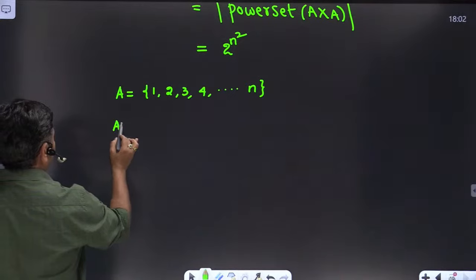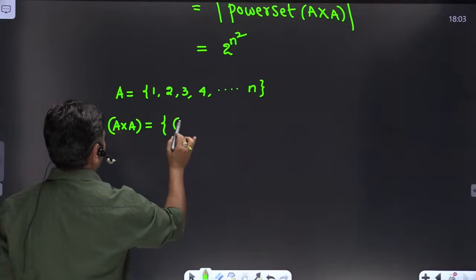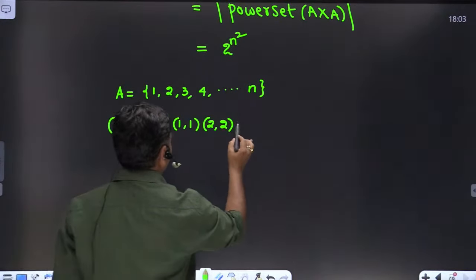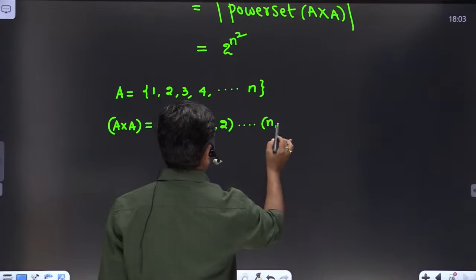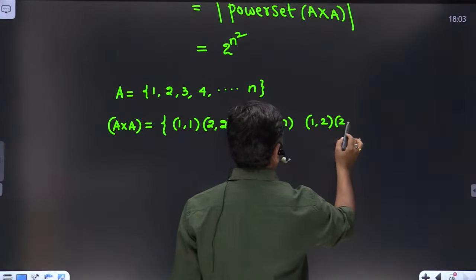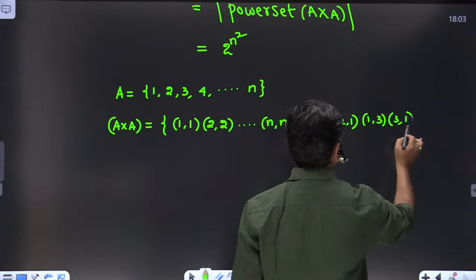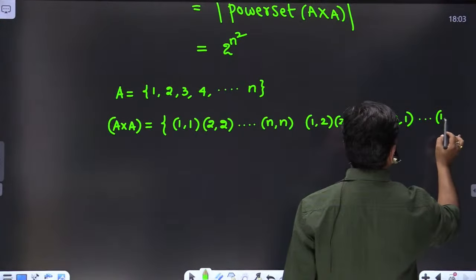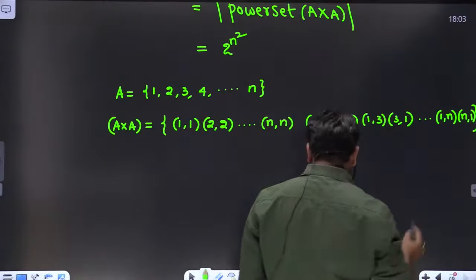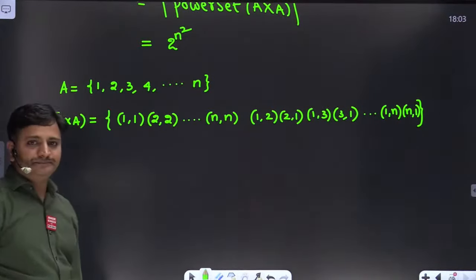Now A cross A can be defined like this. A cross A is equal to 1 comma 1, 2 comma 2, continuing this process up to n comma n here, and the remaining we can write as 1 2, 2 1, 1 3, 3 1, and so on up to 1 comma n and n comma 1. I am just writing the A cross A value, friends. It is called A cross A, right, friends?